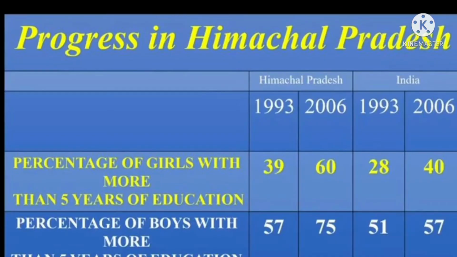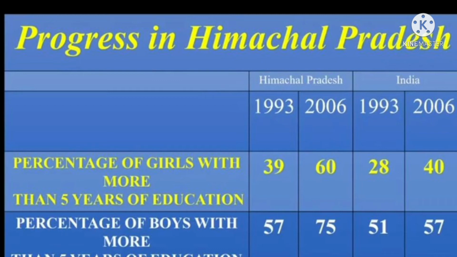Here is the picture of progress in Himachal Pradesh. Percentage of girls with more than 5 years of education, percentage of boys with more than 5 years of education, in Himachal Pradesh in comparison with India, 1993 and 2006. In Himachal Pradesh, in 1993, the percentage of girls with more than 5 years of education is 39 and India is 28.